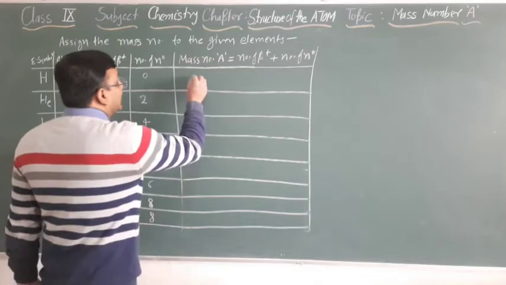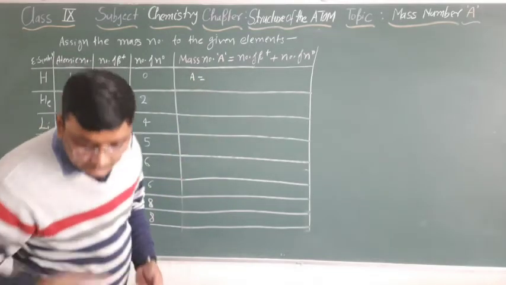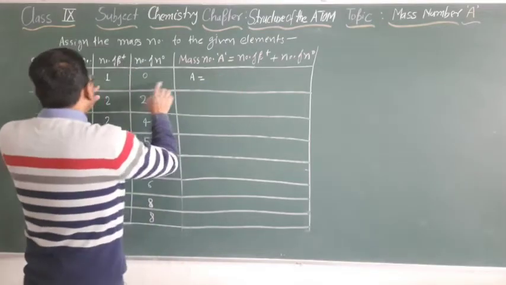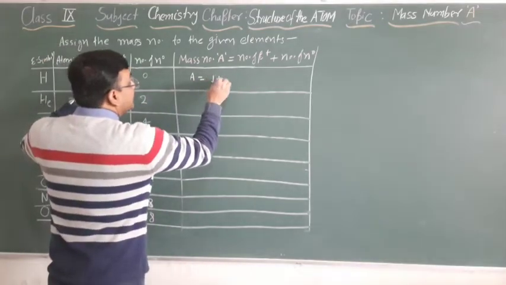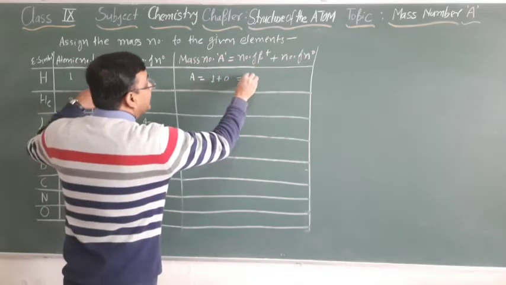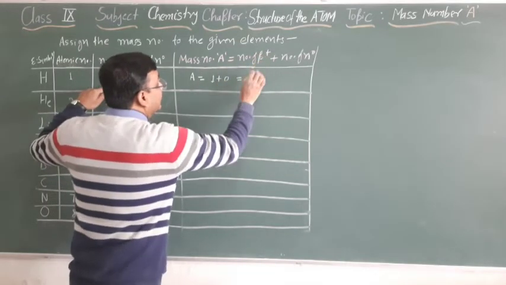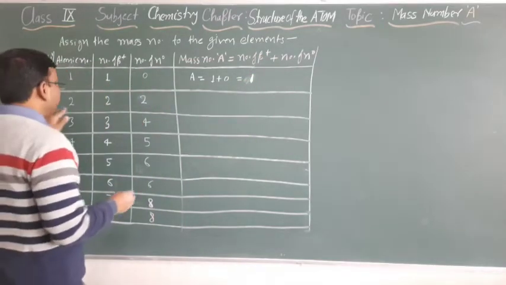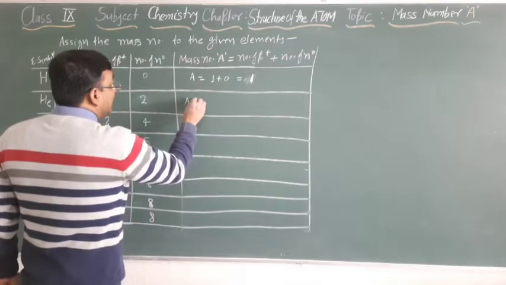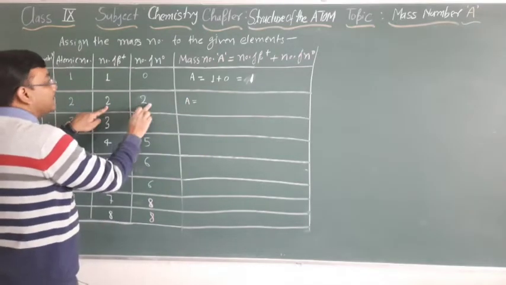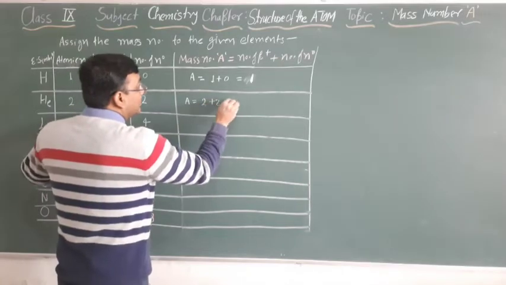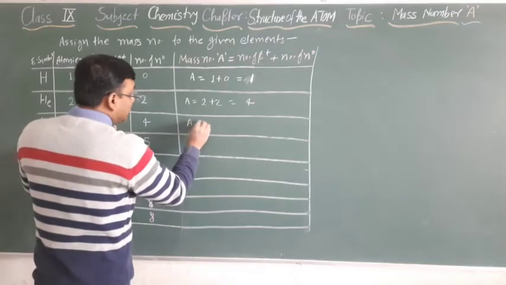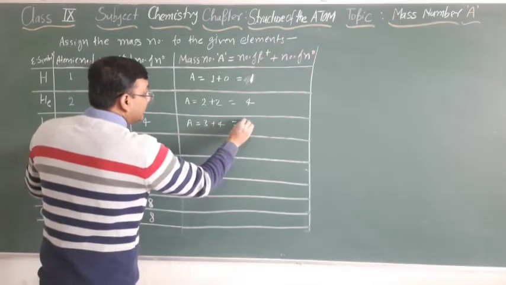Now mass number. So mass number A is equal to number of protons plus number of neutrons. For hydrogen, 1 plus 0 is equal to 1. Clear? In case of helium, A is equal to 2 plus 2, 4. In case of lithium, 3 plus 4 is equal to 7.